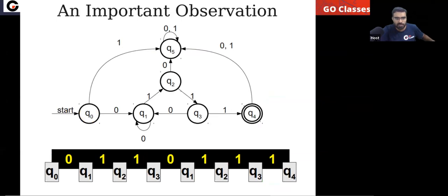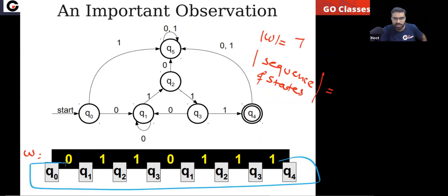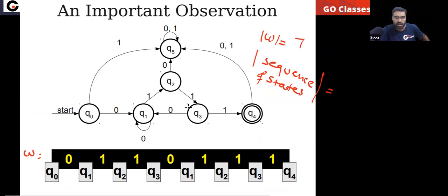Similarly, in this one, what was the length of this string W? This is your string. The length of W was 7. And what was the length of the sequence of states? How many states are there in this sequence? There are 8 states. Okay, now let's move on.